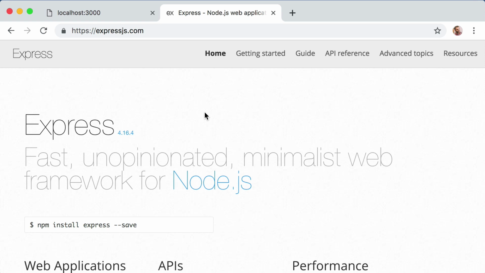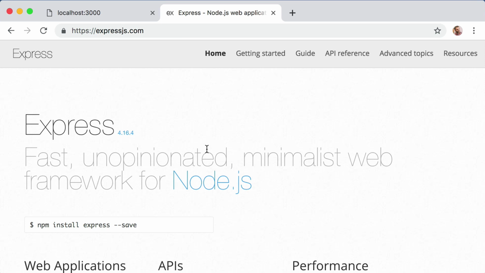Now personally, I'm not always a fan of leveraging pre-written JavaScript code like this. However, I am a huge fan of Express, largely because of these two words that I've highlighted here, because it is unopinionated and minimalist. Express doesn't automatically do a ton for us. It doesn't babysit us so much that it prevents us from learning, and it doesn't really force any rigid or dogmatic ideas on us. It simply provides functions or methods that are specifically designed for creating web servers.